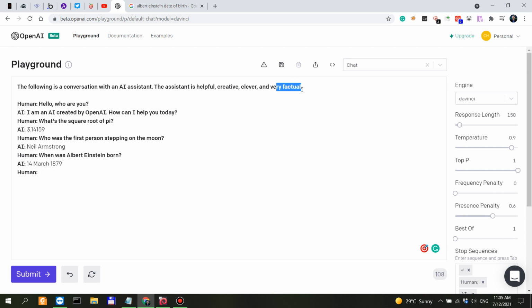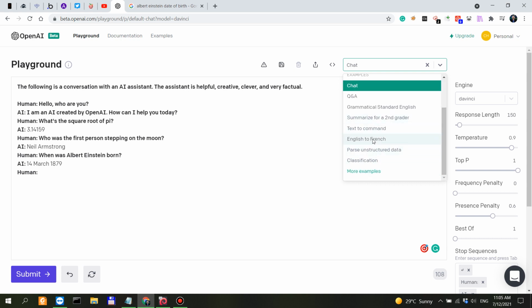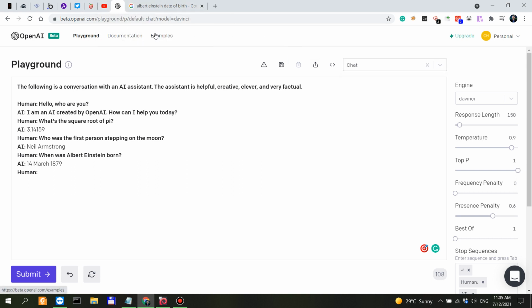Alright, so very factual. This is how you actually nudge the model into trying to come up with completions that you want. If I would say very fantasizing, we'll probably get a different output. And this was actually the chat feature. Then we have the Q&A, grammatical standard English, summarize, text to command, classification, English to French, and a couple of other examples that I've shown you here.